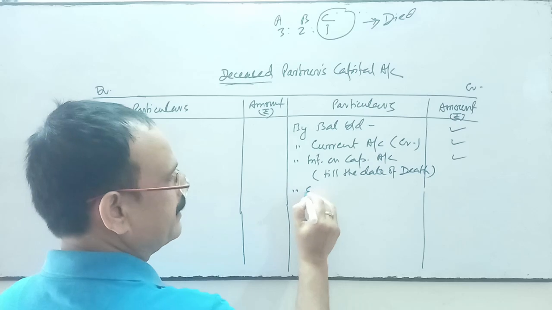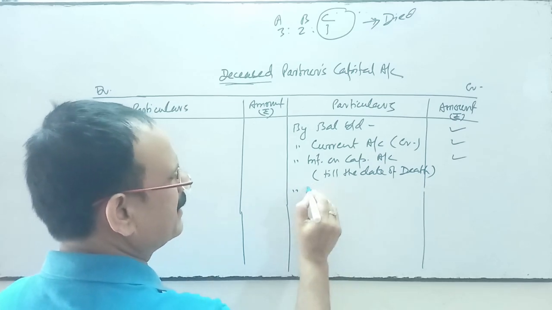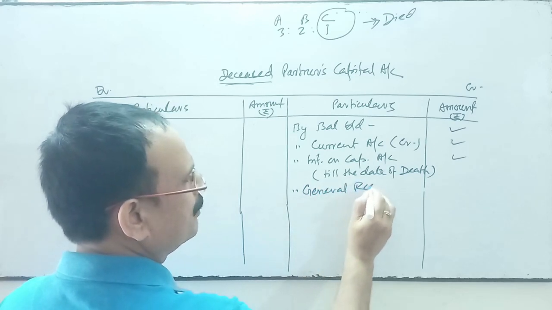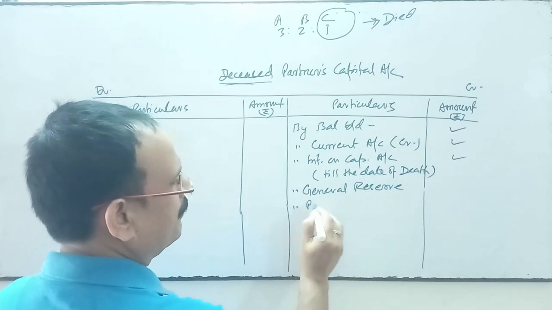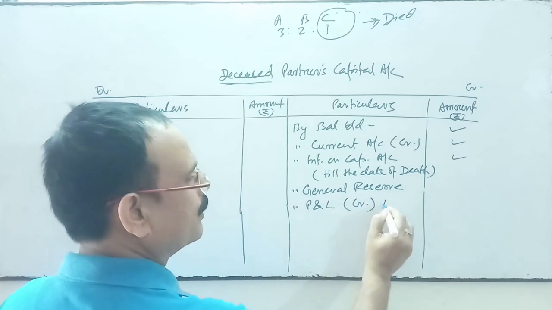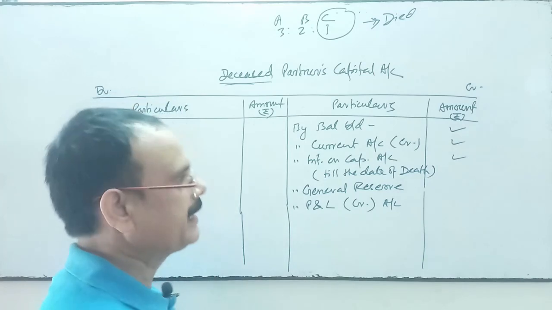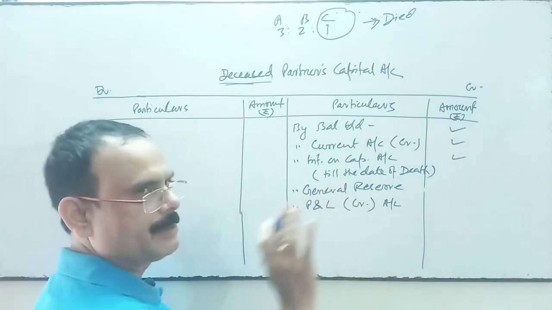Then share in general reserve, or any sort of past accumulated profit and loss account credit balance. So share in general reserve, share in profit and loss, credit balance.